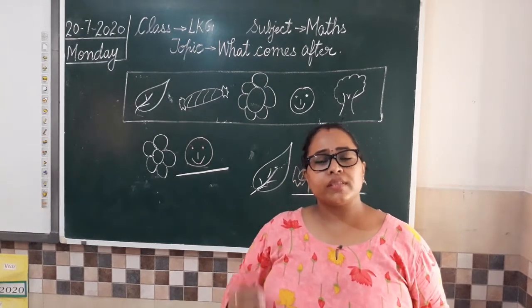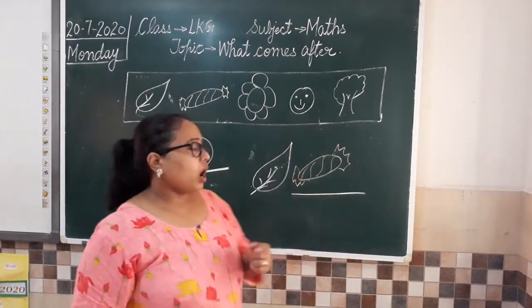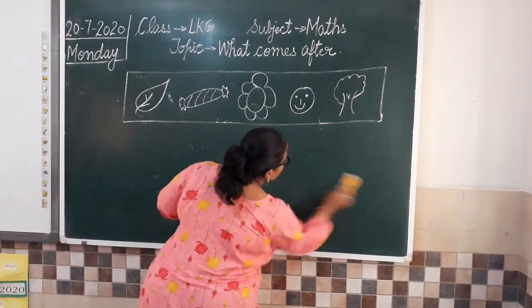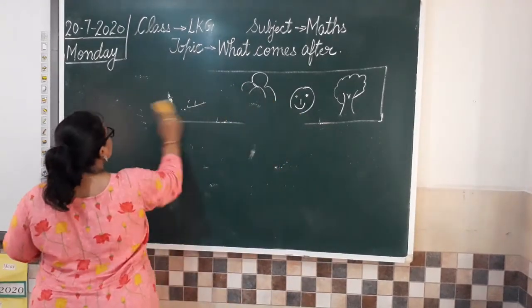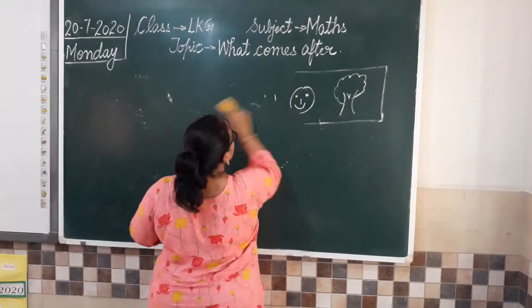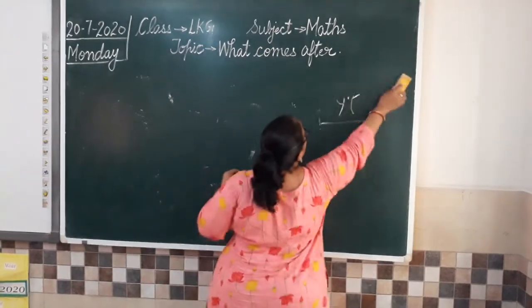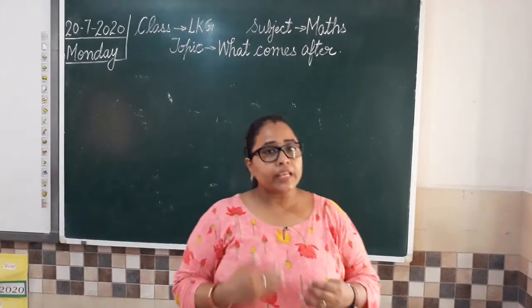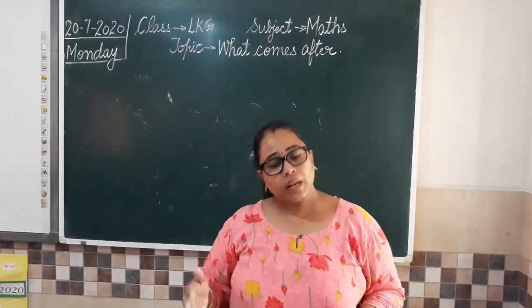Now we can do the same concept with numbers also. How? When we are doing it with numbers, we all know counting. With counting, we also do one thing, we make a number line. So first I'll teach you how to make a number line.